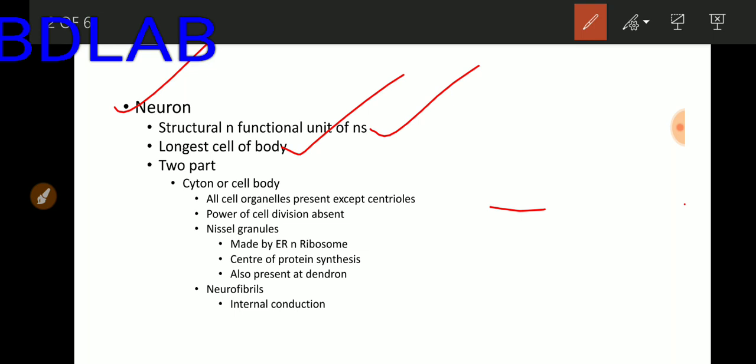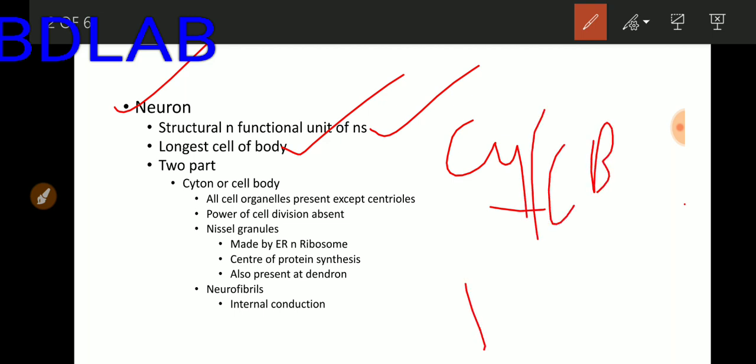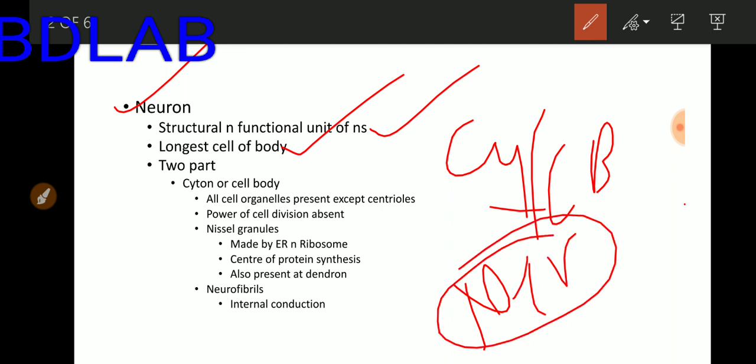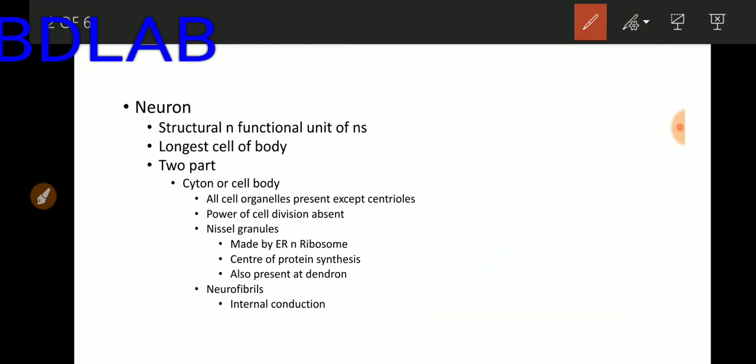Neuron has basically two parts. The first part is known as the cyton or cell body, and the second part is known as the nerve process or cell process. The cyton or cell body has all cell organelles except the centriole. Centrioles are absent in the cyton of a neuron.